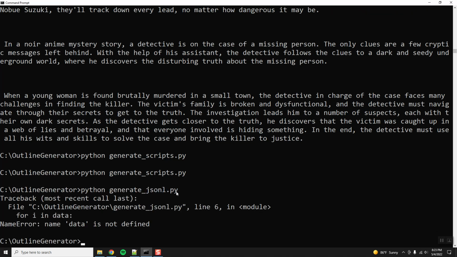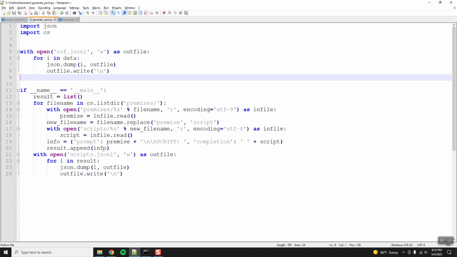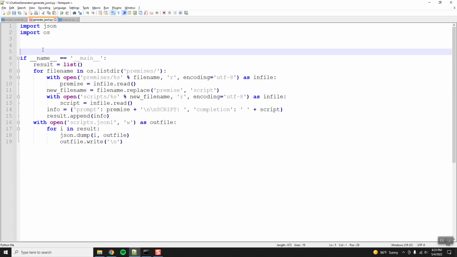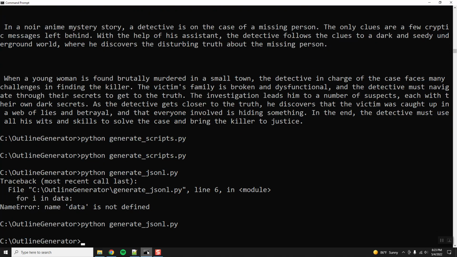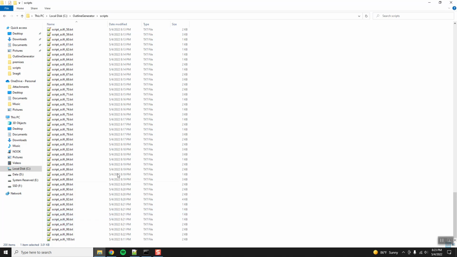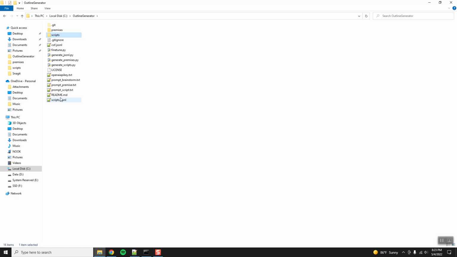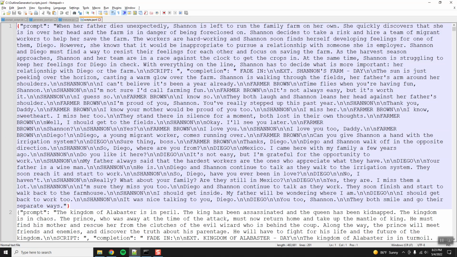Name data is not defined. What do you mean data is not defined? Where do I use data? Oh, I meant to delete that. Okay. Ta-da! Okay, so let's make sure that this file was good. Scripts.jsonl. Cool, so it looks like that worked.